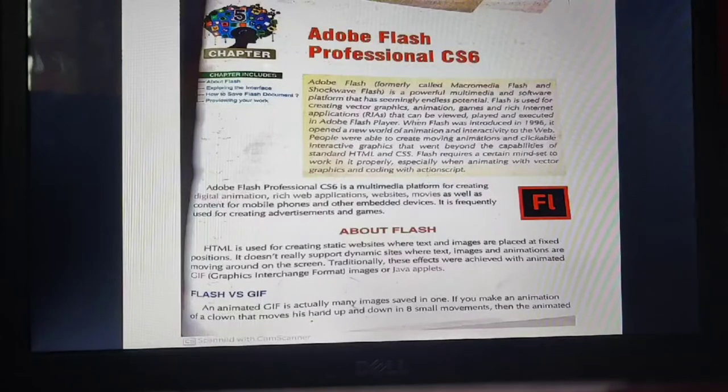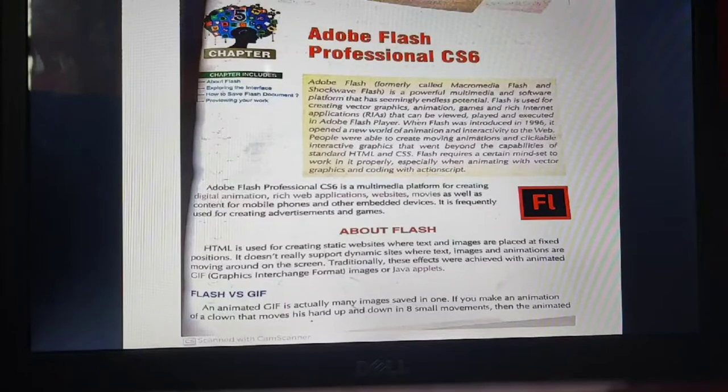It is frequently used for creating advertisements and games. Basically, Flash is used for creating advertising, like some of the cartoons you must have seen on 9XM. You can create those kinds of animations in Flash as well.